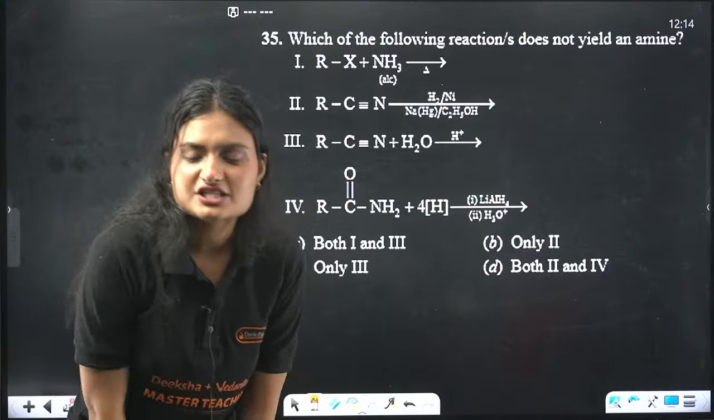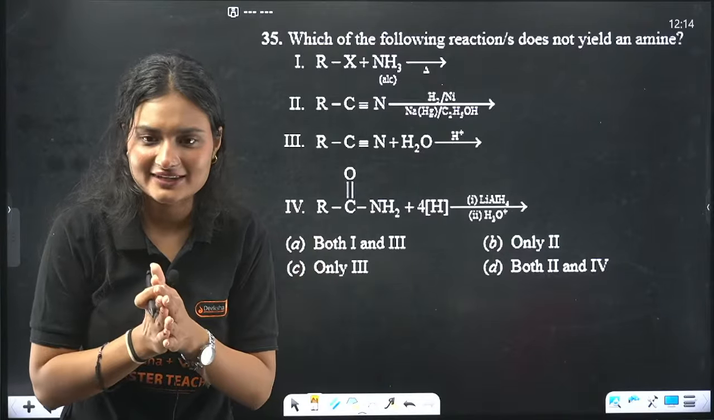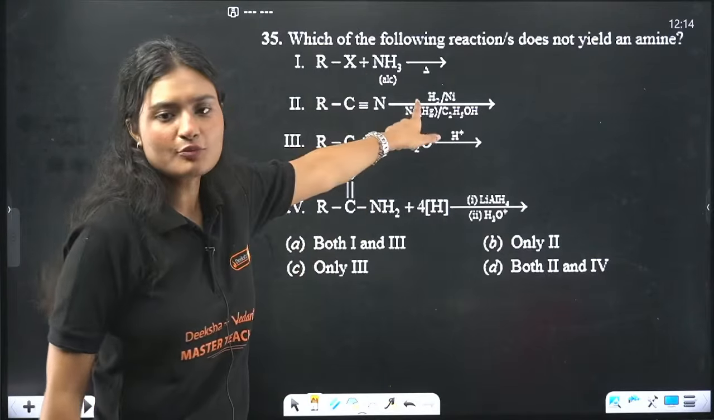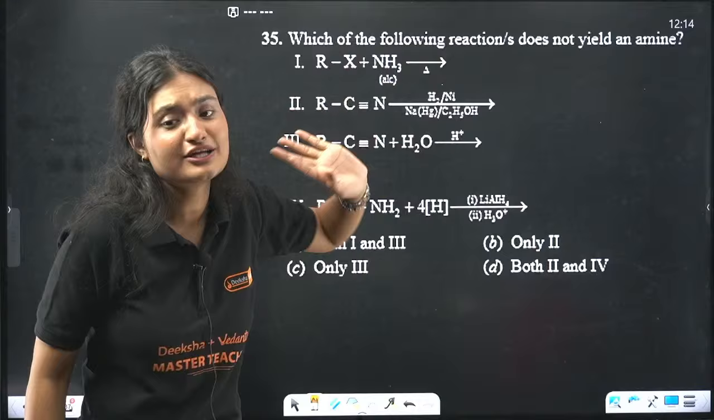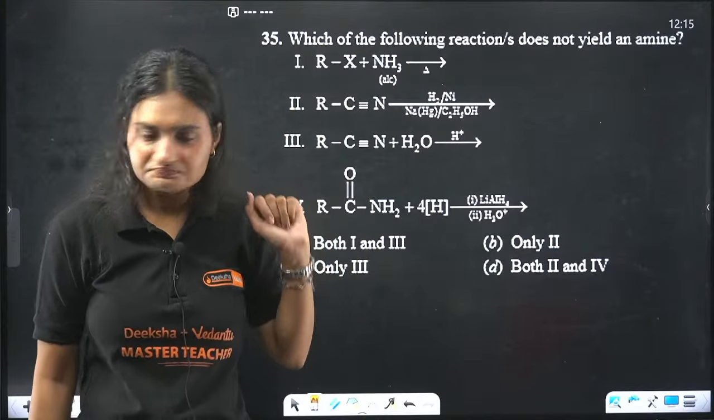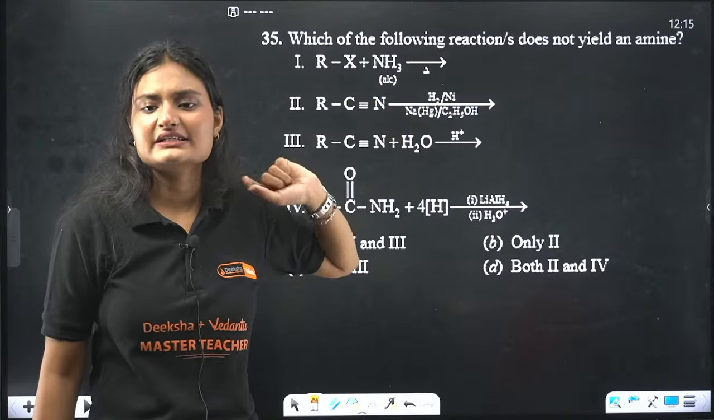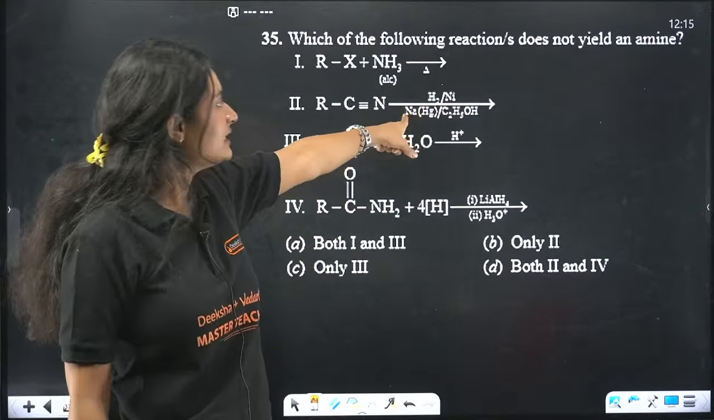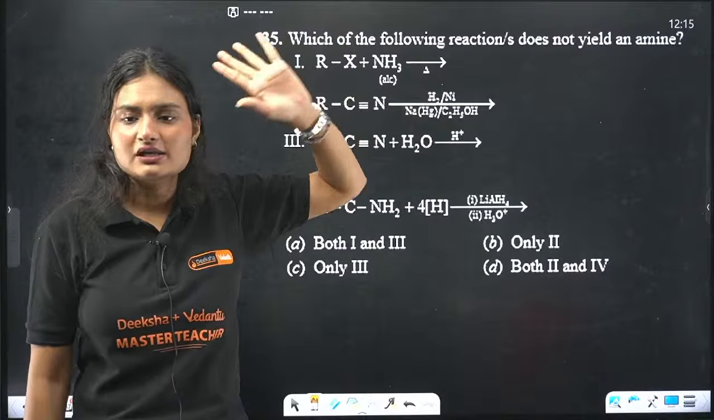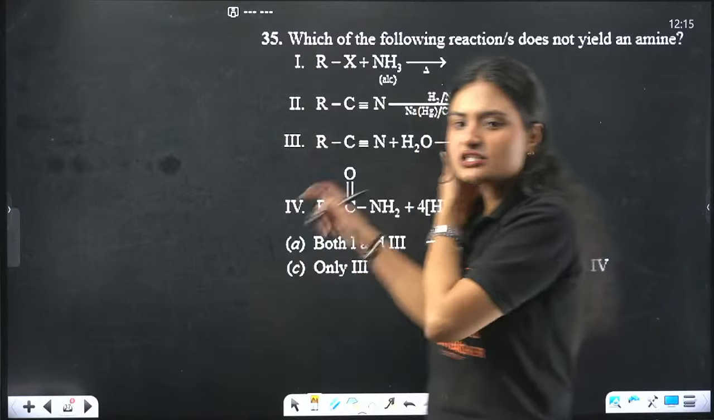Now let's move on to the next question. Which of the following reactions does not yield an amine? That's so simple, right? Yes, it is. Why? Because we know this is ammonolysis of alkyl halide. This definitely will yield an amine because this is one of the methods of preparation of amines. This is reduction of nitriles with hydrogen, nickel, or sodium amalgam and alcohol. This is also one of the methods for synthesis of amines. So that means this is also correct.